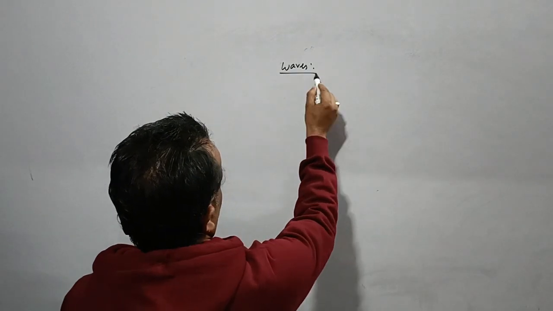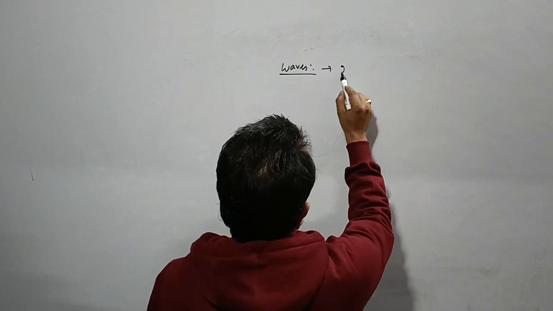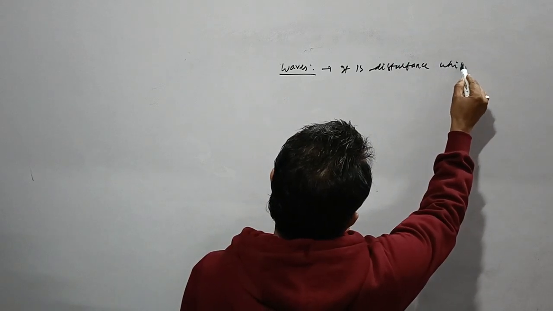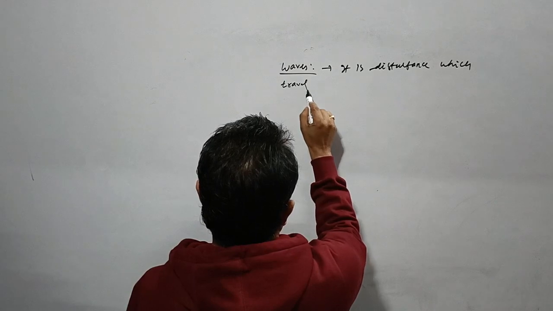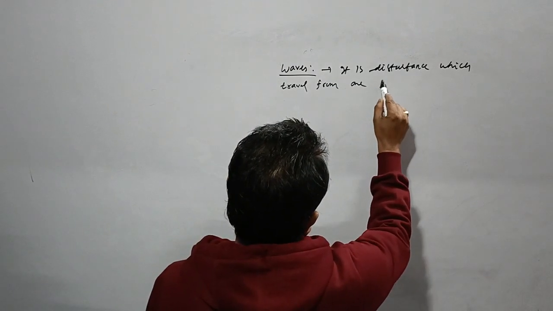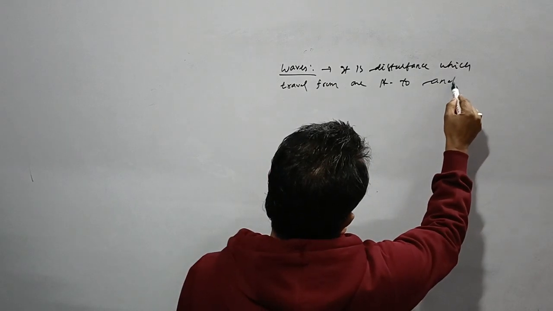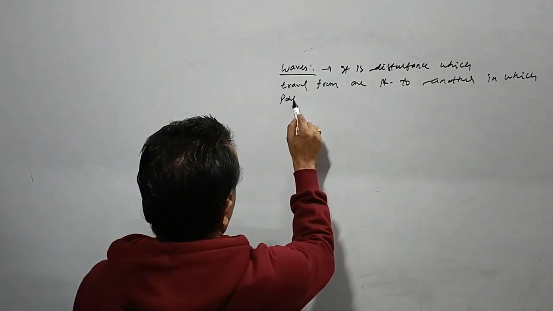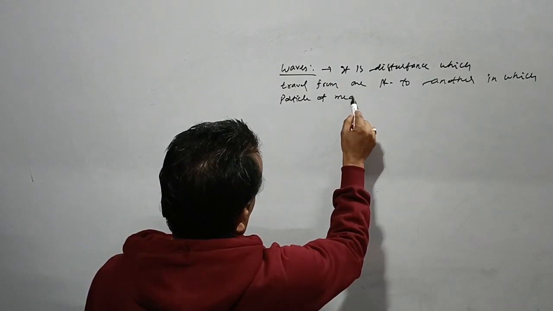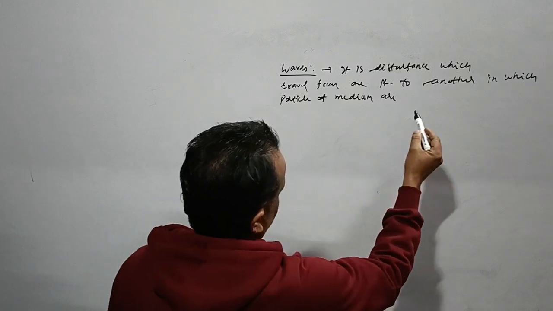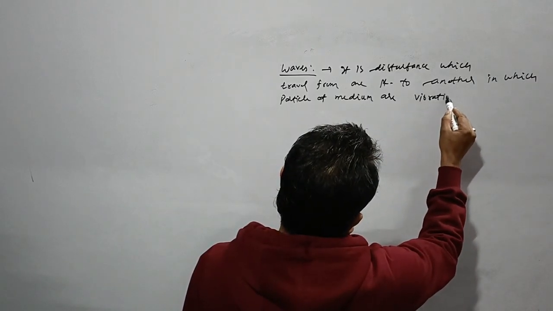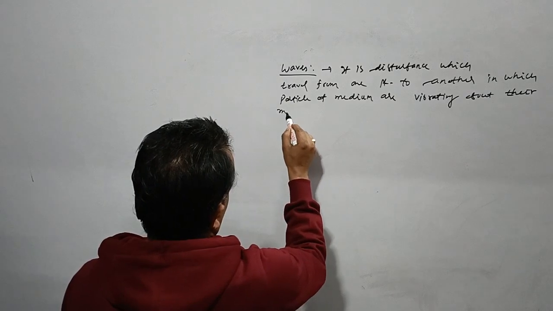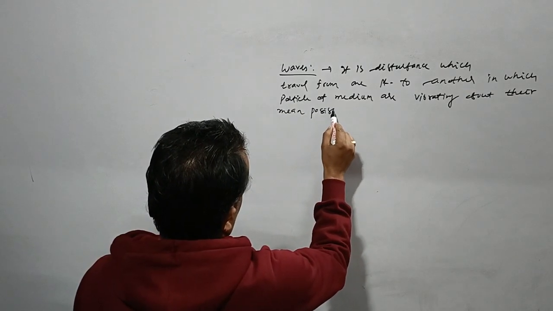Over here we will study what waves are. Waves are basically disturbances which travel from one point to another, in which particles of the medium are vibrating about their mean position.